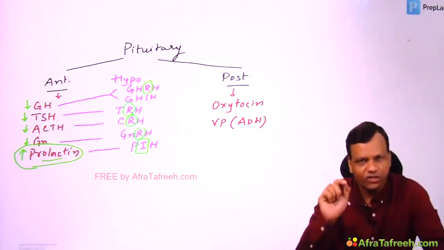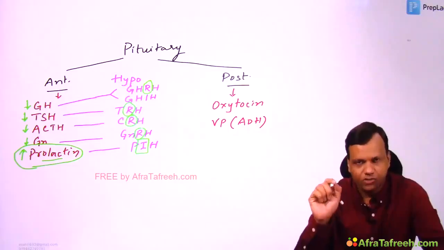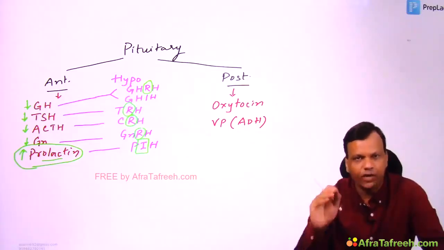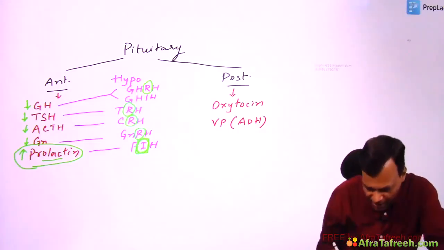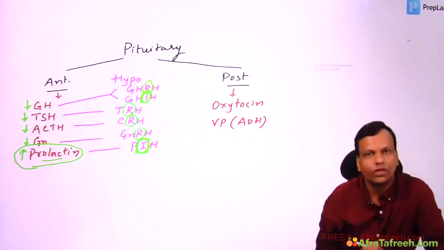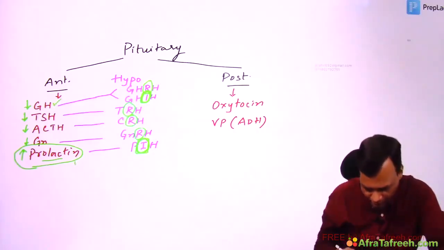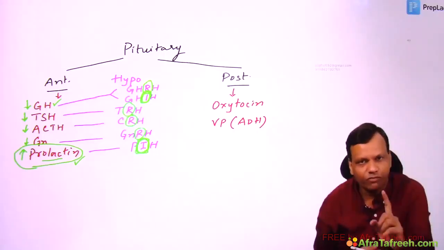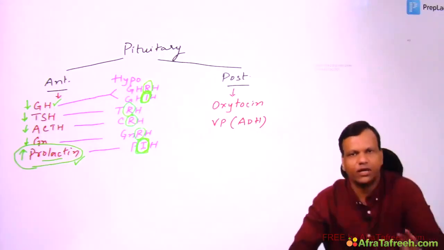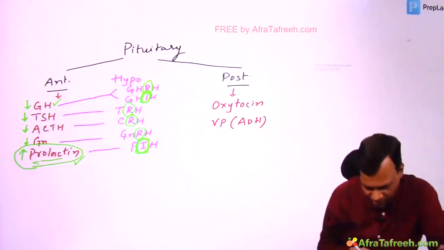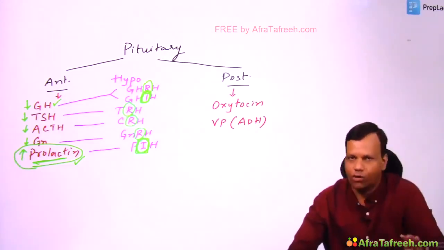Number two, the question asked: which hormone of the anterior pituitary is under the inhibitory control of the hypothalamus? Listen very carefully. That means the hypothalamus secretes inhibitory hormones for which anterior pituitary hormone? Clear? One obviously is prolactin, but the second is growth hormone inhibiting hormone also. So the hypothalamus secretes inhibitory hormones for two hormones of the anterior pituitary, growth hormone and prolactin. But be very careful: if they ask which hormone of the anterior pituitary is only under inhibitory control, then the answer will be prolactin, because growth hormone has both releasing and inhibitory hormones.